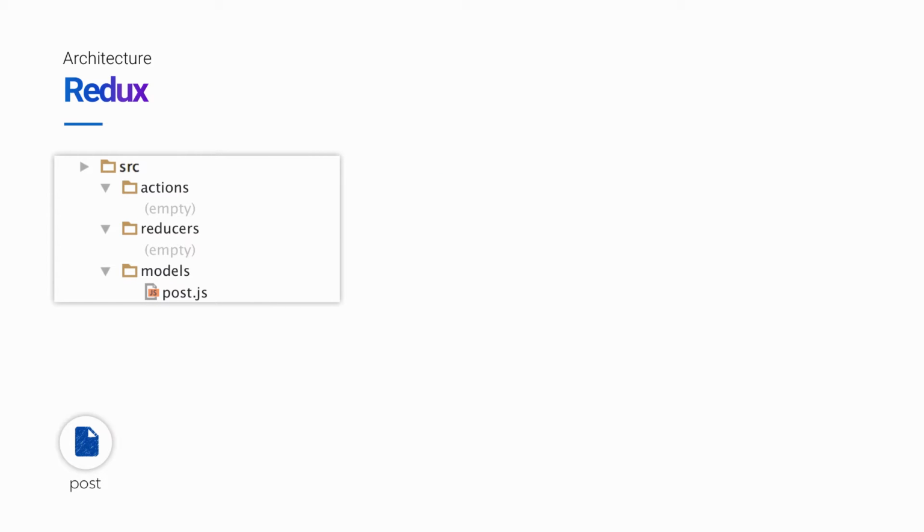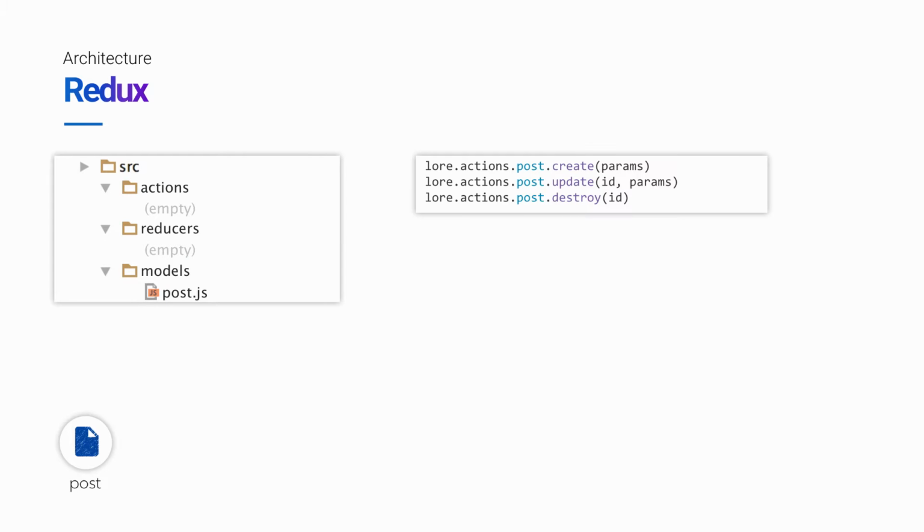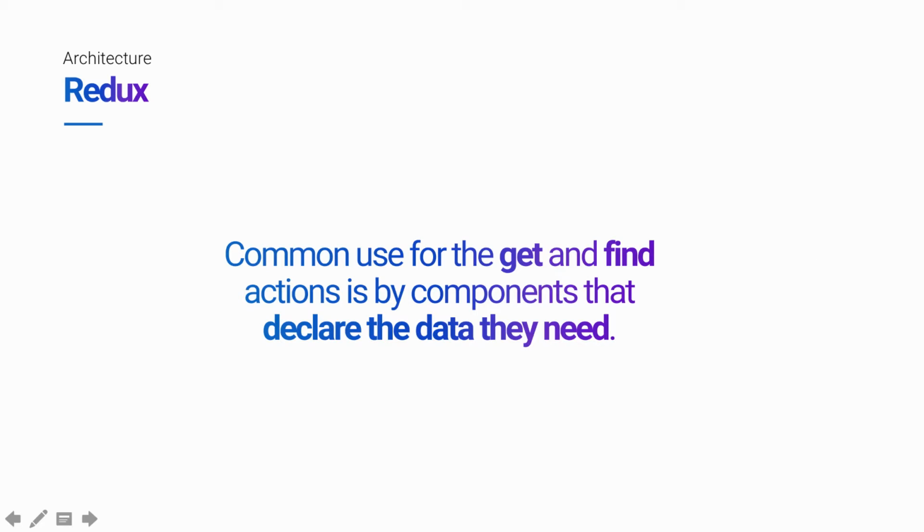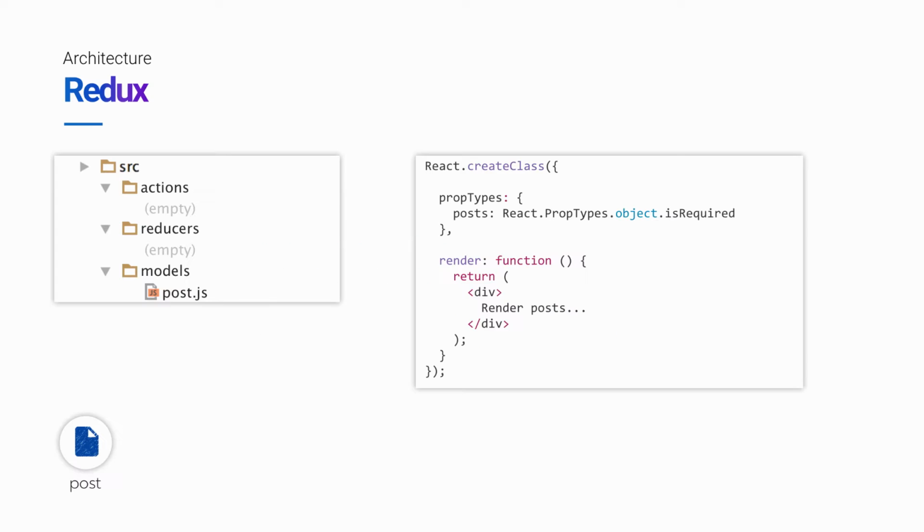So to recap, the creation of a post model implies by default the existence of create, update, and destroy actions, as well as get and find actions. And the reason that we've broken out the get and find actions is because they deserve a little more attention. Instead of calling these actions directly, the more common usage is handled by the framework itself, as it allows components to declare the data they need directly.